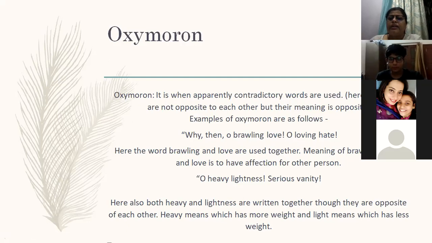Here the meaning of brawl is to fight, and love is to have affection for another person. Oh, heavy lightness, serious vanity. How can heavy be compared to lightness? But when we use these two to give poetic effect, we call it oxymoron.